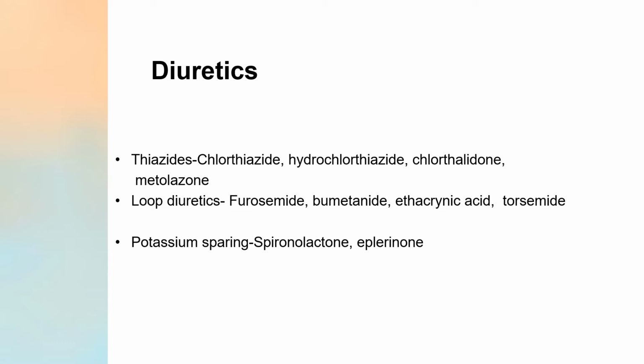So now, this is the first class of antihypertensive agents, that is diuretics. In thiazides, you have chlorothiazide, hydrochlorothiazide, chlorthalidone, metolazone, and many more drugs. You have loop diuretics: furosemide, bumetanide, ethacrynic acid, and torsemide. And you have potassium sparing diuretics, that is spironolactone, eplerenone, and triamterene.